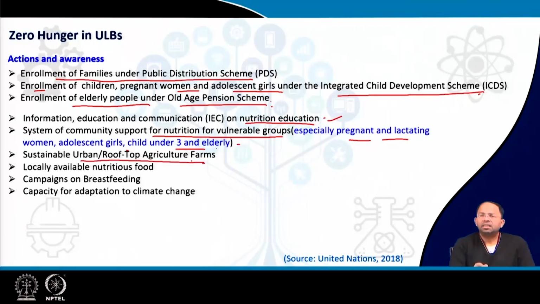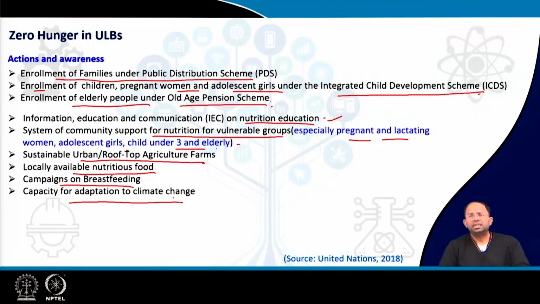Urban rooftop agricultural farms could be set up, with locally available nutritious food so that we get good food in urban areas. Then campaigns on breastfeeding of children and capacity for adaptation to climate change. These are some of the aspects which can be covered when we talk about eradicating hunger at the level of ULB, sorry.